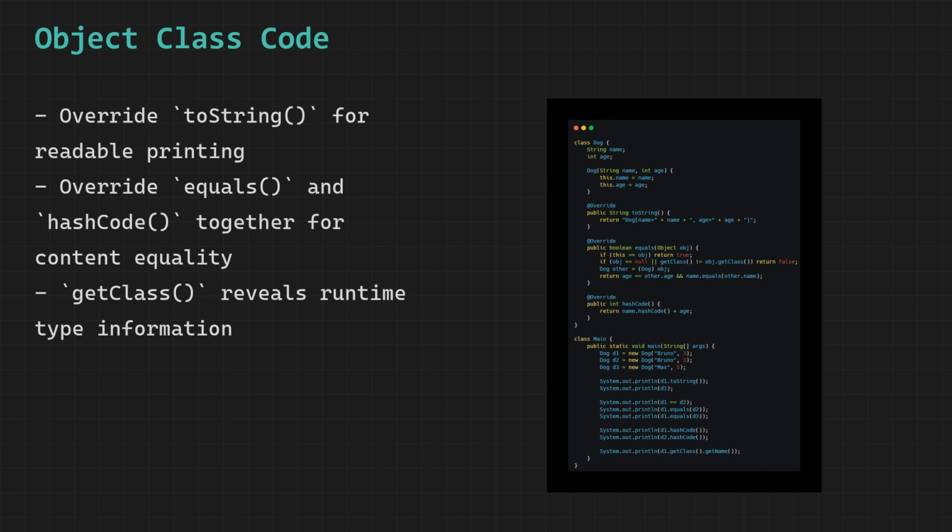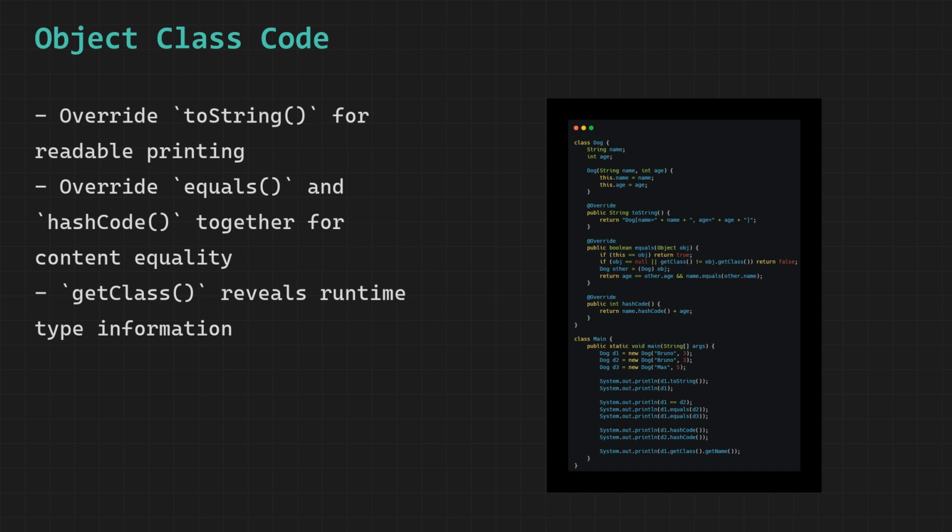The toString method is overridden to return a clean, readable string that shows the dog's name and age in a formatted way. The equals method is overridden to compare two Dog objects by their content rather than their memory address. Inside equals, the first check asks whether the current object and the passed object are literally the same object in memory.